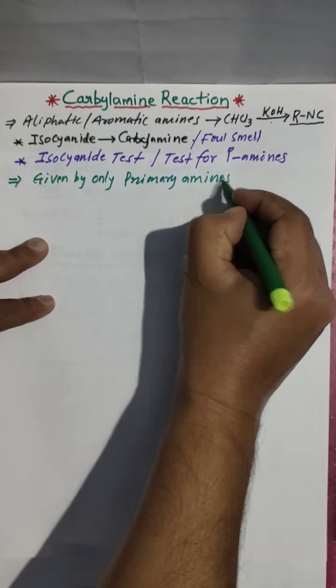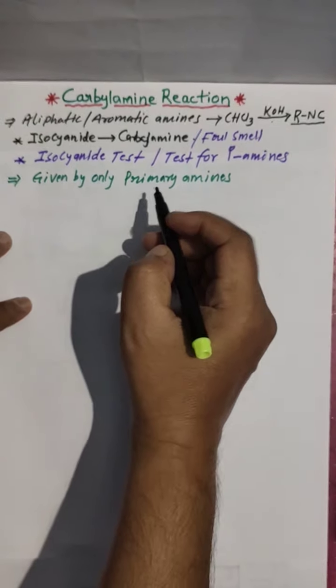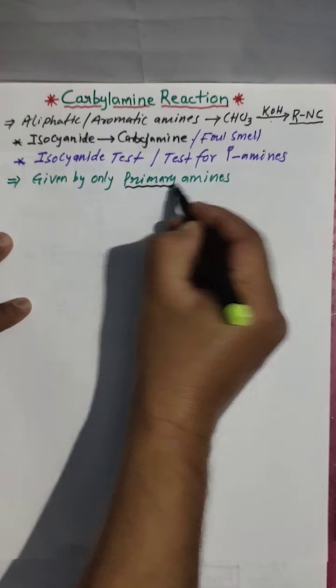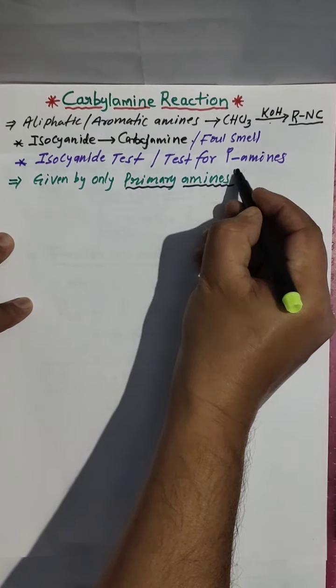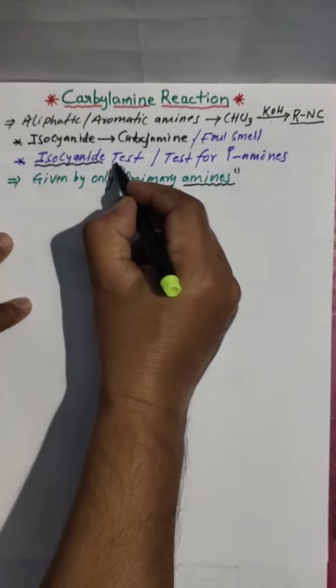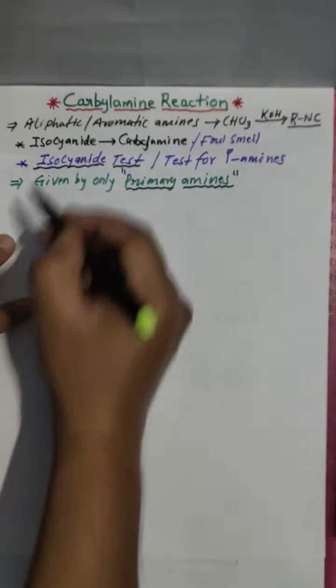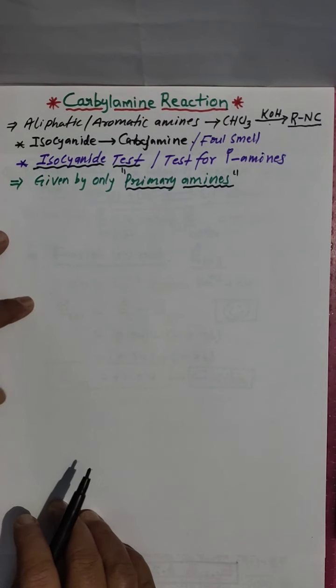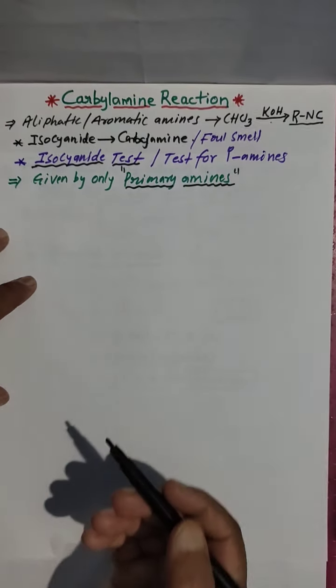Carbalamine test is given by only primary amines. Secondary and tertiary amines will not give the carbalamine test. This is very important, you have to remember. Isocyanide test is given by only primary amines, not by secondary or tertiary amines.